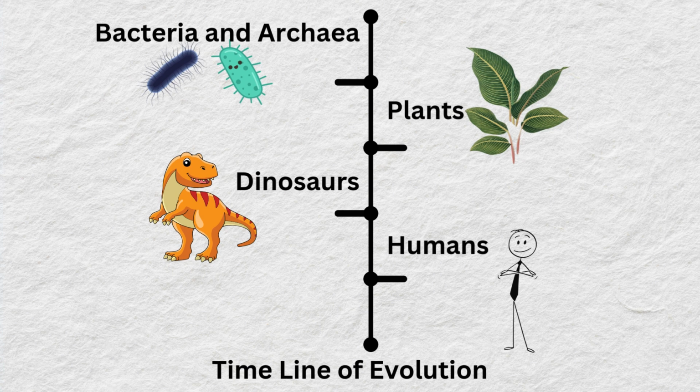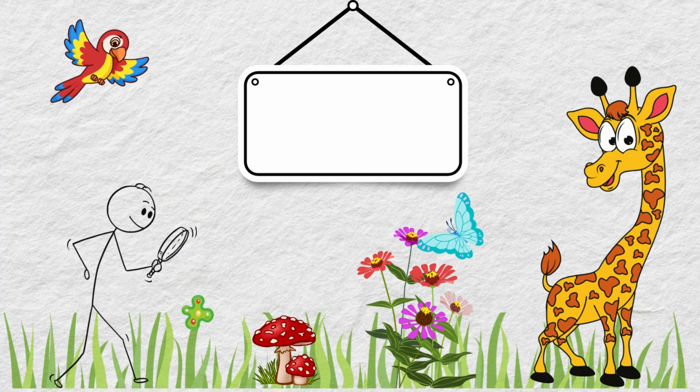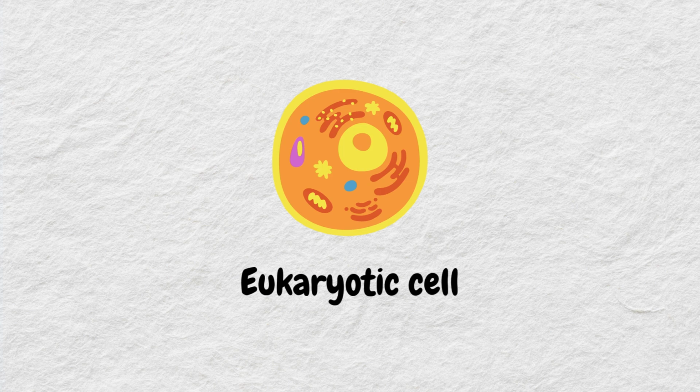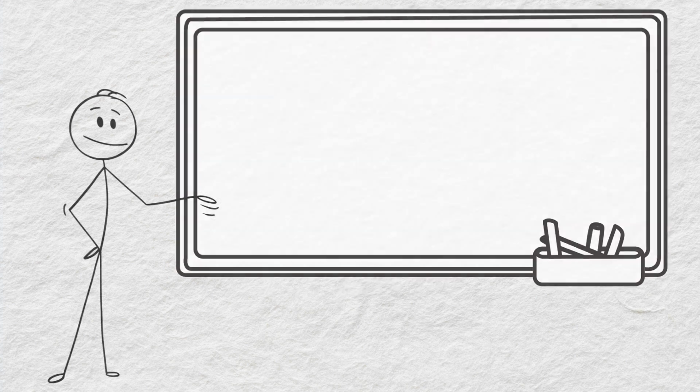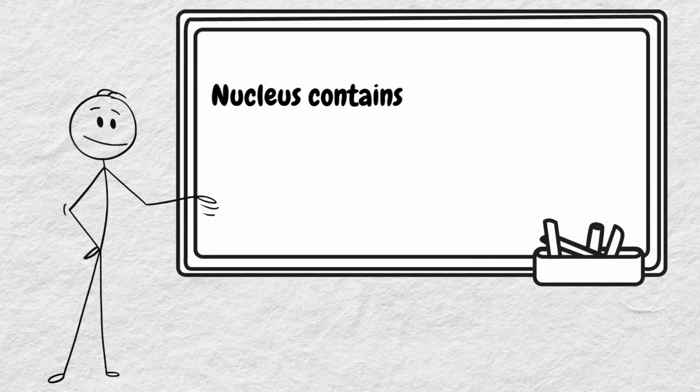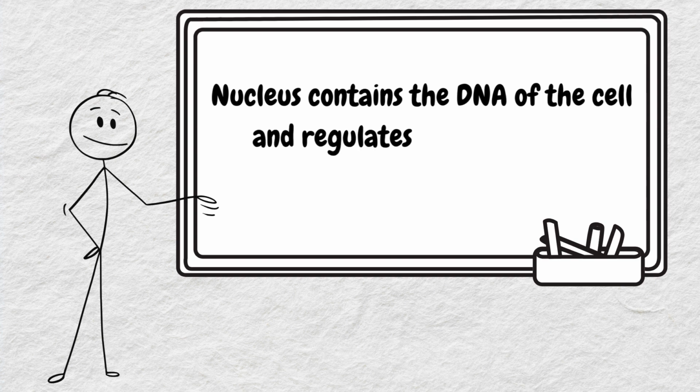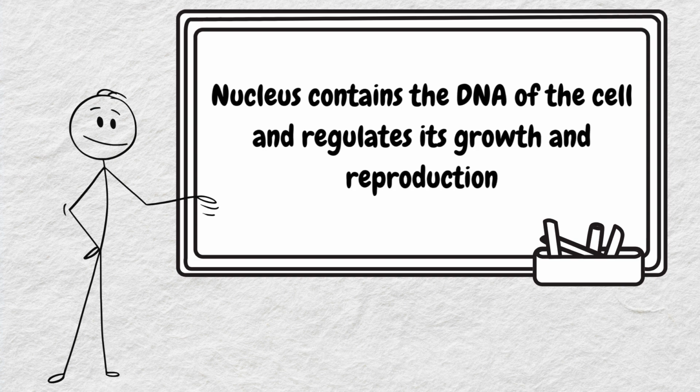on Earth. And now comes the last domain of life, known as eukarya. This domain contains organisms with more complex cells, known as eukaryotic cells. Eukaryotic cells contain a nucleus. The nucleus contains the cell's genetic material, which is its DNA, and it acts as the control center for the cell, regulating its growth and reproduction.